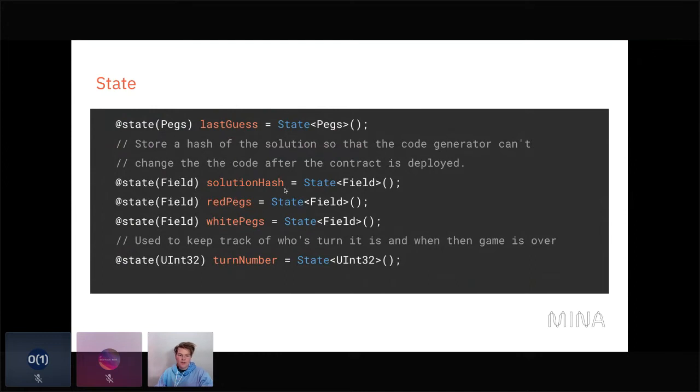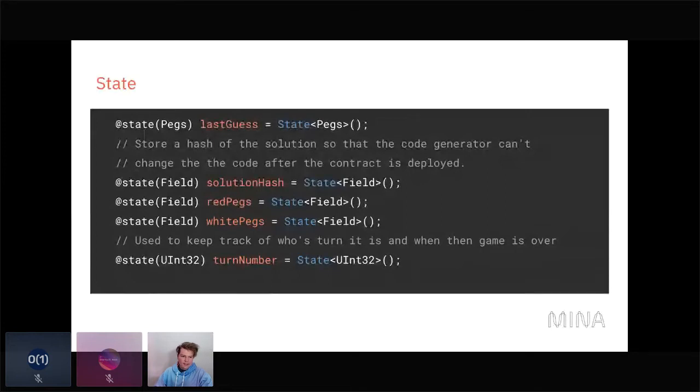And then we have these two chunks of state called red pegs and white pegs, and these are the hint pegs. So these will be updated every time that we do a cycle of turns. And then we have this thing called turn number, which will be used to keep track of whose turn it is, and then it's also used to check when the game is over. By just checking if the number is odd or even, we know whose turn it is, and then if it gets to a certain height, we know that we've used too many moves and the game is over.